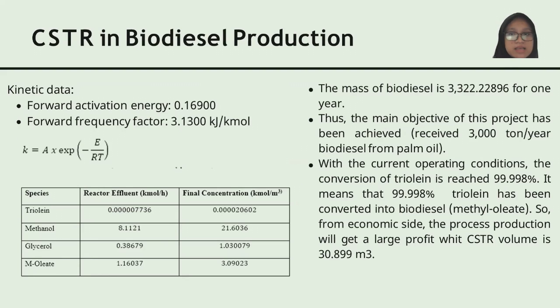And then last is the mass of biodiesel that can be produced, which is around 3,322 tons per year, and thus the main objective of this project has been achieved.